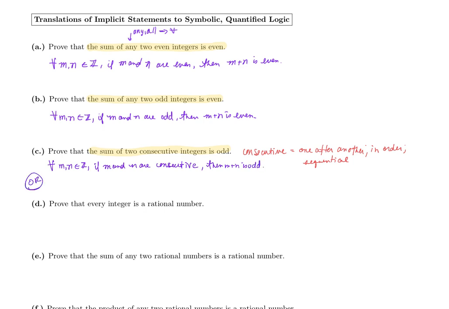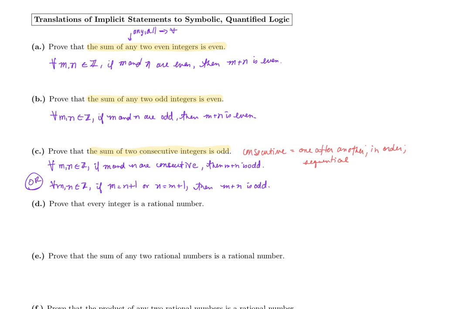Or we might say for all m and n in a set of integers, if m equals n plus 1 or n equals m plus 1, then m plus n is odd.